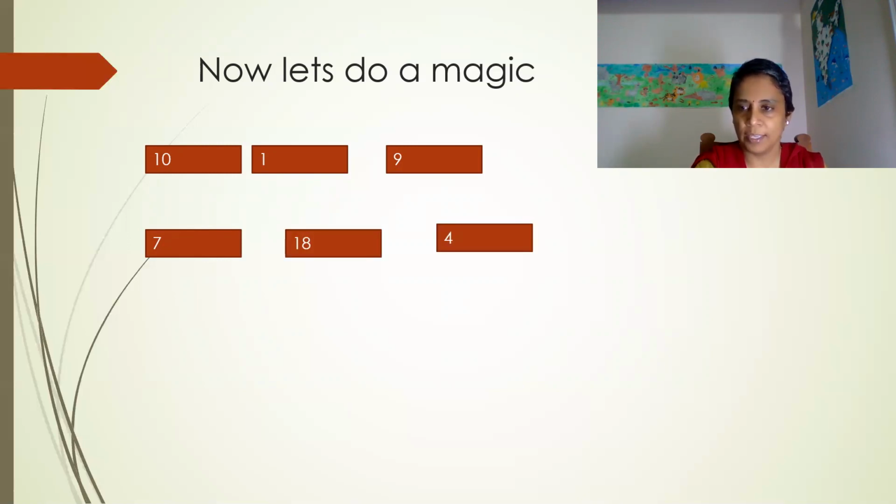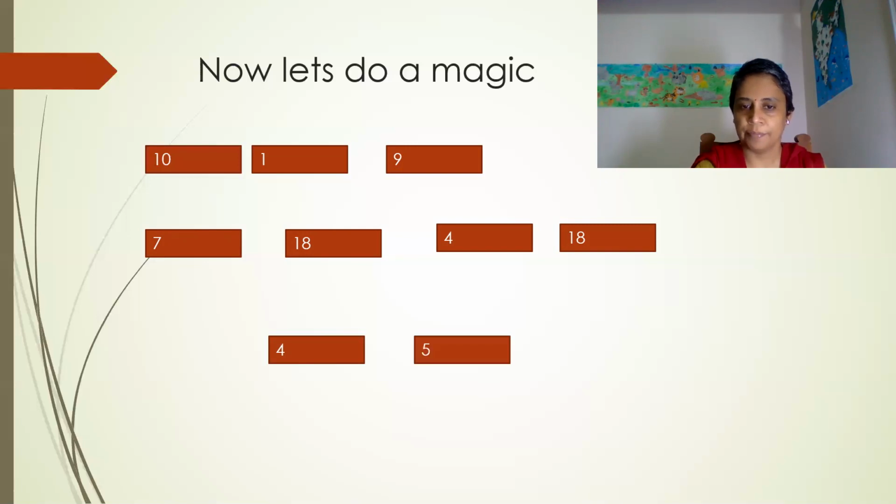Sorry, it should be in the same line. Next number 4 in the next line, 5 and 22. So the first line you have 10, 1, 9. In the next line you have 7, 18, 4, 18. Now in the next line you have 4, 5, 22.